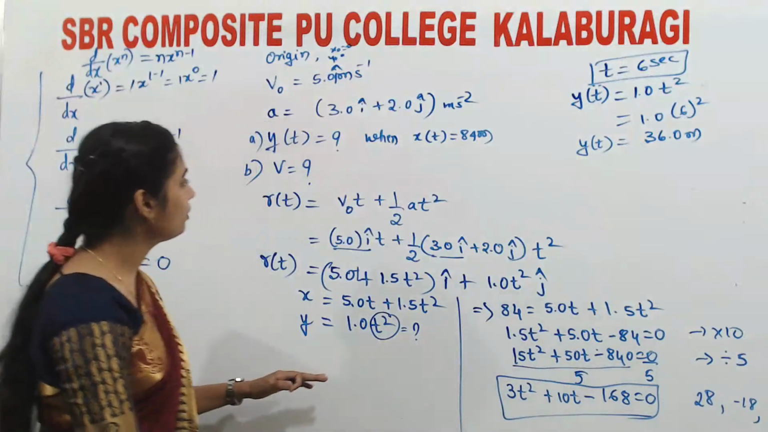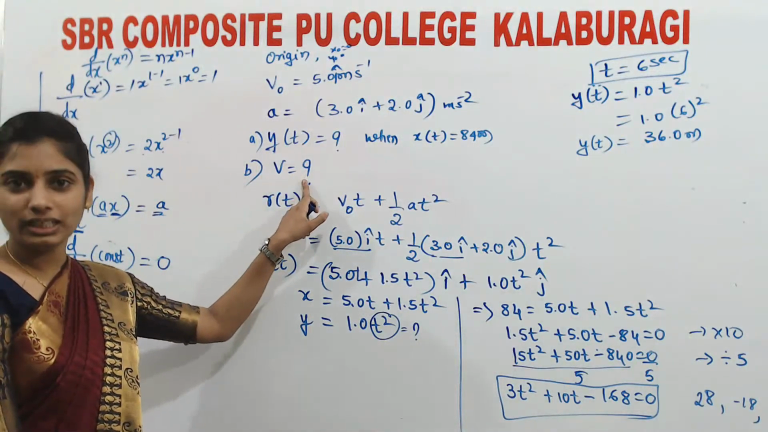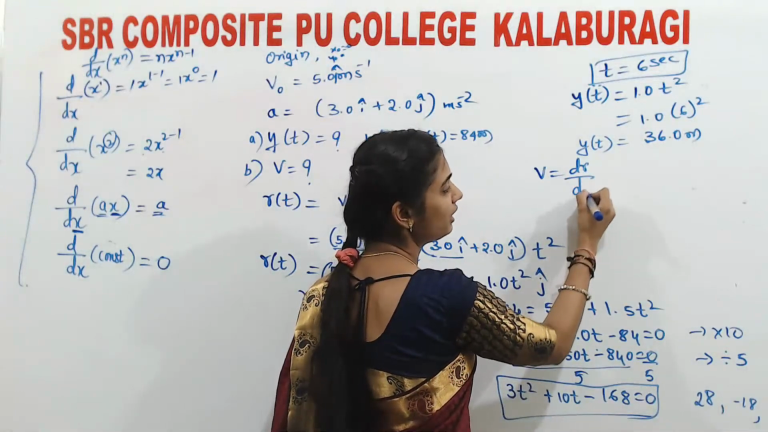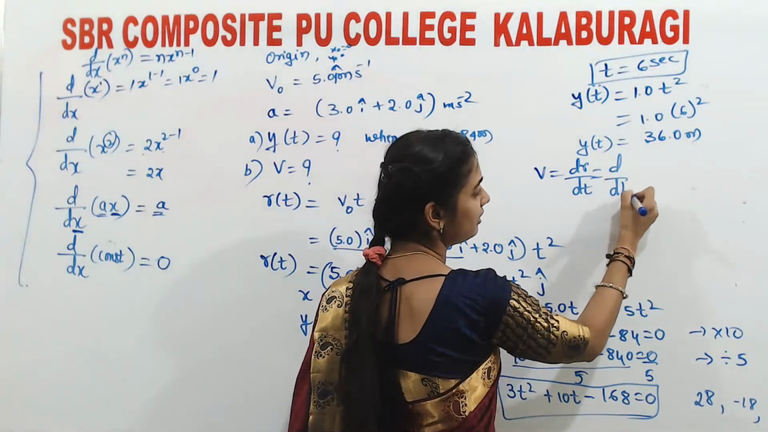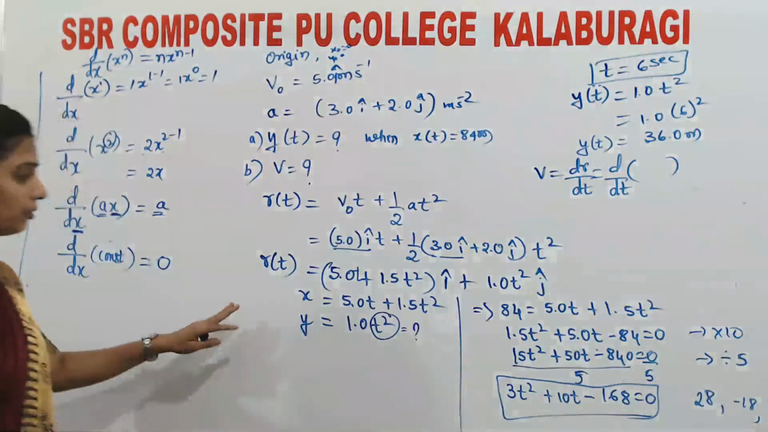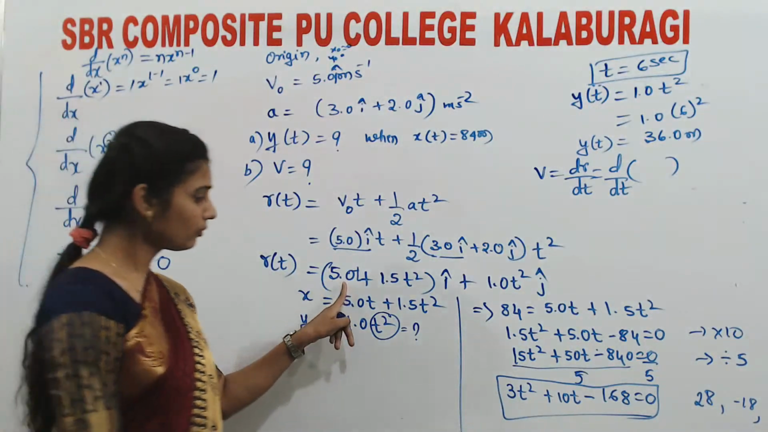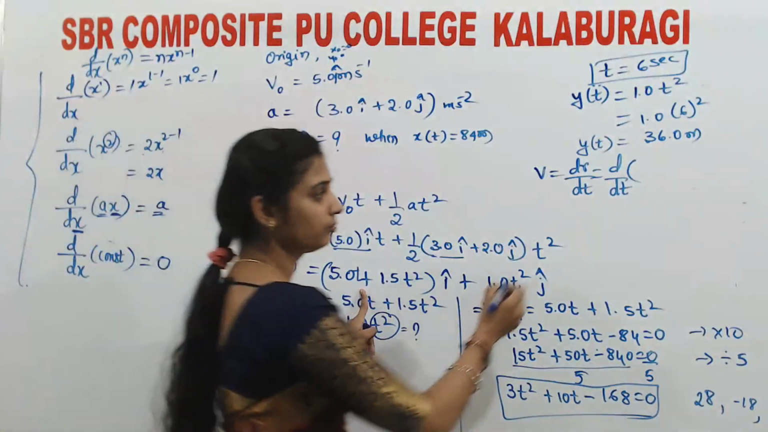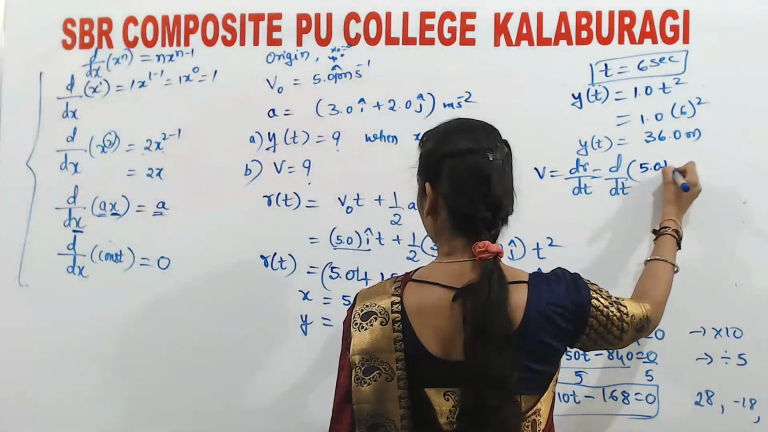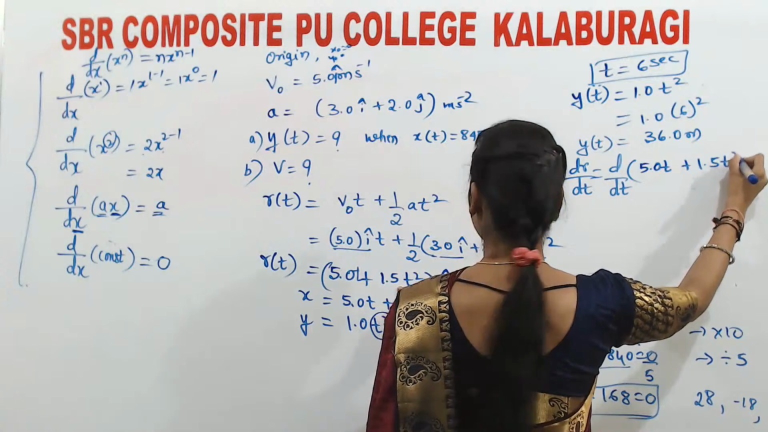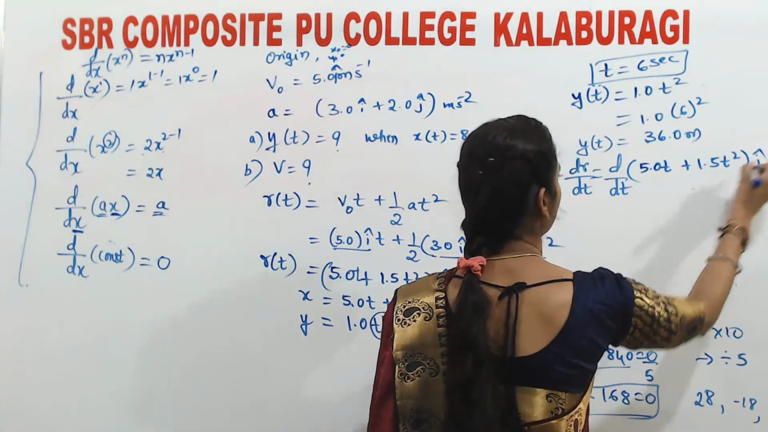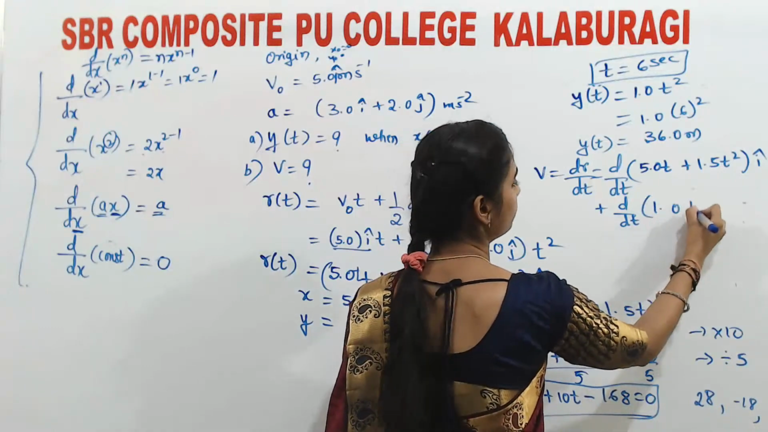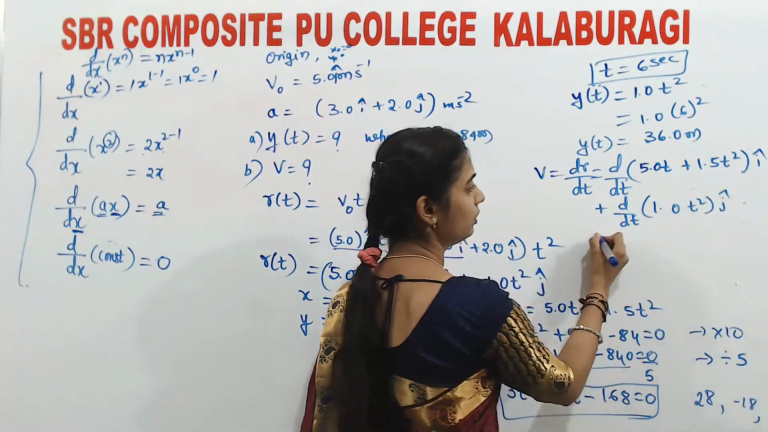Is that clear? So now the next one: what is the magnitude of v they are asking? We know that v is equal to dr divided by dt. d by dt of what is the value of r? The r value is this one. So write down the r equation: 5.0 t plus 1.5 t square, into i cap, plus d by dt of 1.0 t square into j cap.